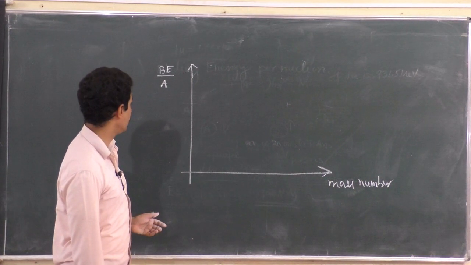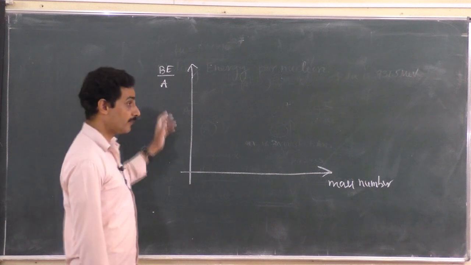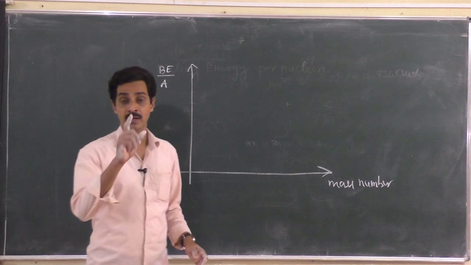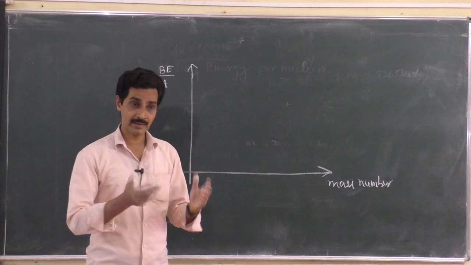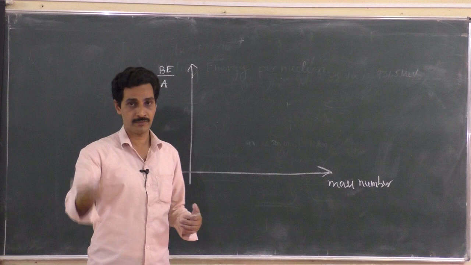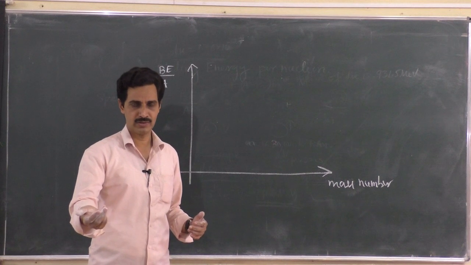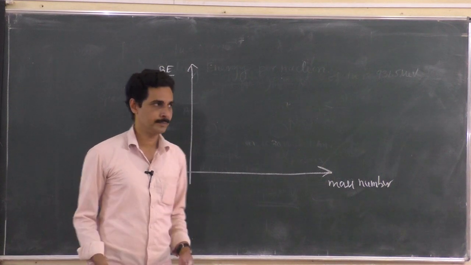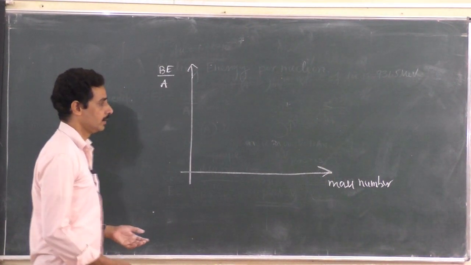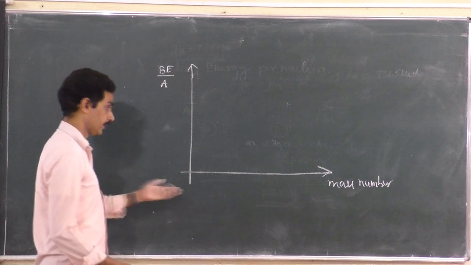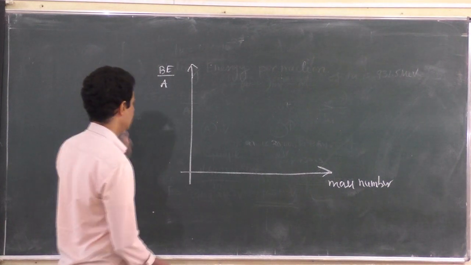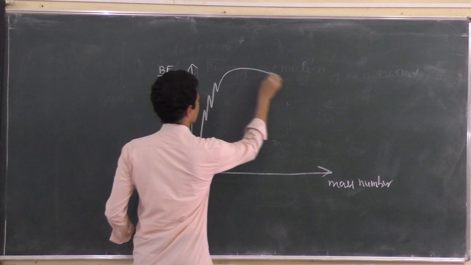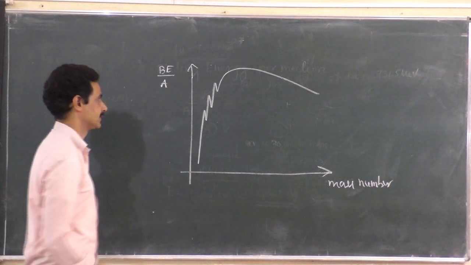So, a graph plotted with the binding energy per nucleon. That means in carbon there are 12 nucleons, so total binding energy by 12. In nitrogen there are 14 nucleons, 7 protons, 7 neutrons, so total binding energy by 14. Similarly for different elements, right? So binding energy per nucleon by mass number, with mass number on the x-axis. If you plot a graph, it will be like this. A graph will be obtained like this.